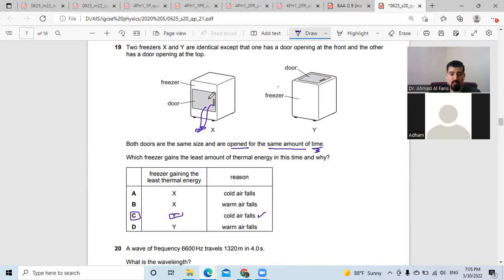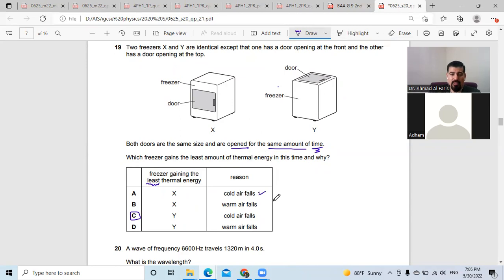But freezer X, what about it? It doesn't get the least thermal energy. It gets a lot of thermal energy because the cold air falls from it, and warm air is replaced inside, right? Yes, exactly. You have to be careful, Muhammad. Yes, thank you. Good.